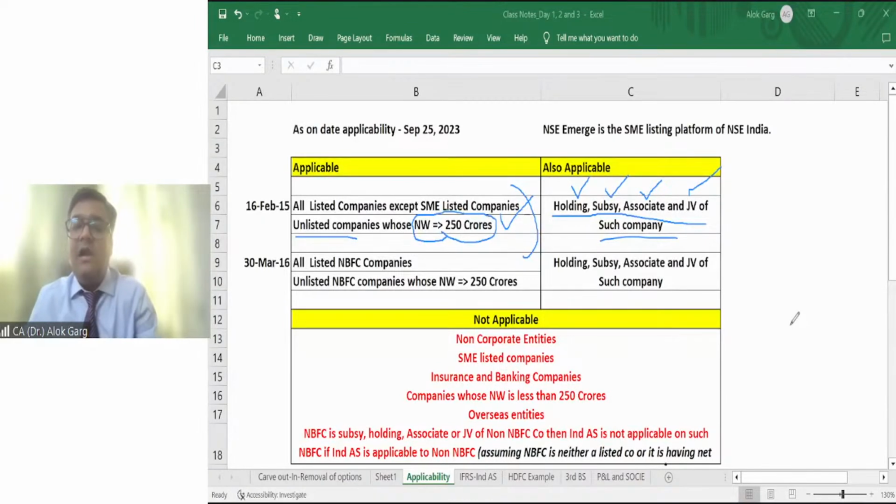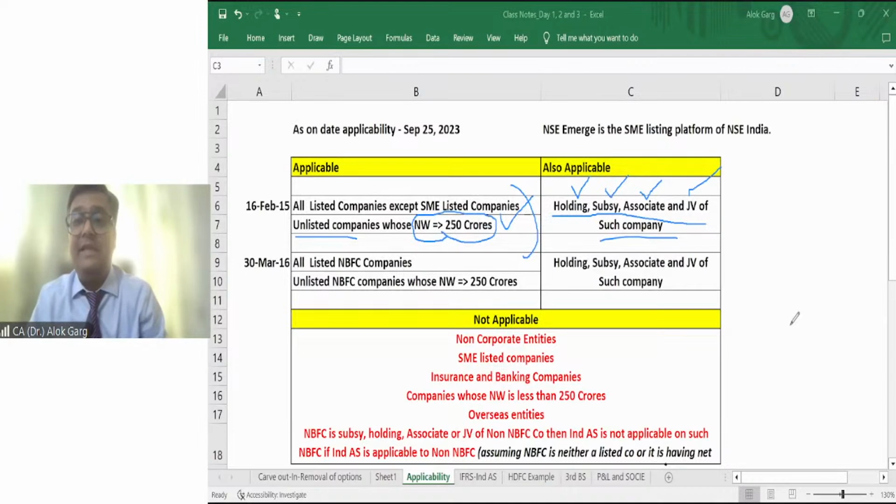Then Viraj asked the CFO, "Mr. CFO, you are the subsidiary of a listed entity, right?" He said, yes. Then Viraj told him, in that case, you are not complying with the requirement of the Companies Act. Why? Because as per the notification dated 16 February 2015, if you are a subsidiary of a listed company, and that listed company is applying Ind AS, then as a subsidiary of that listed entity, you are automatically supposed to apply Ind AS.